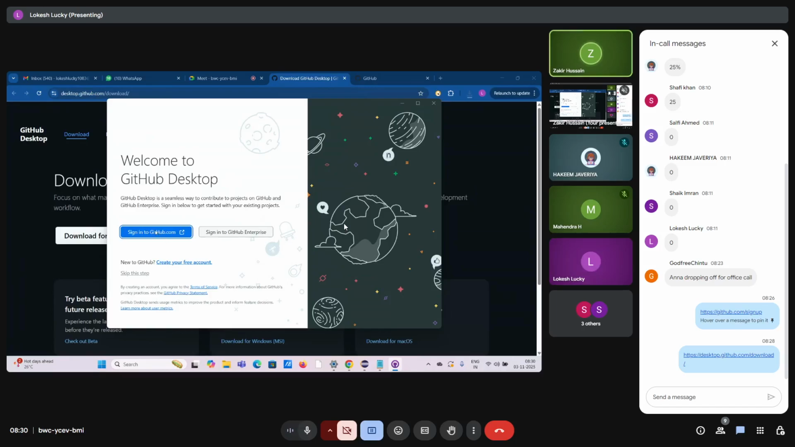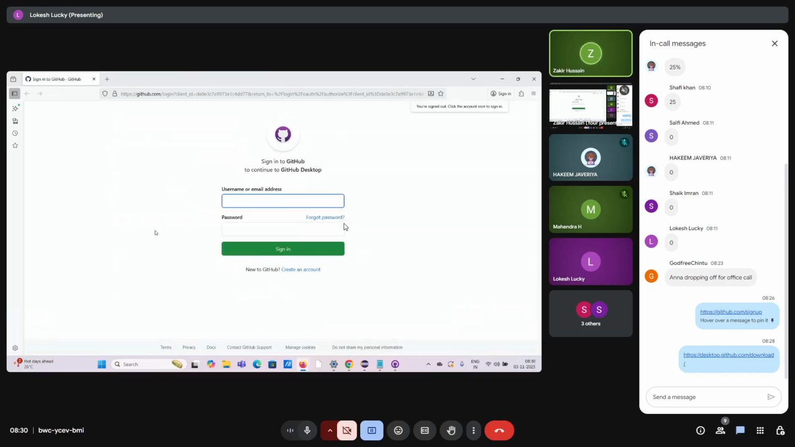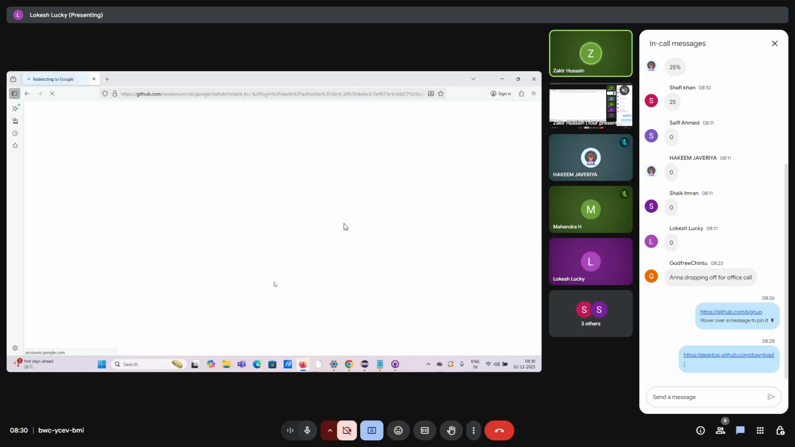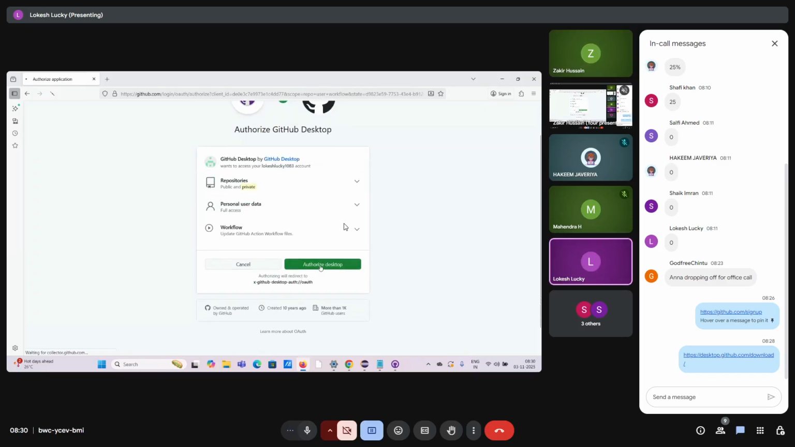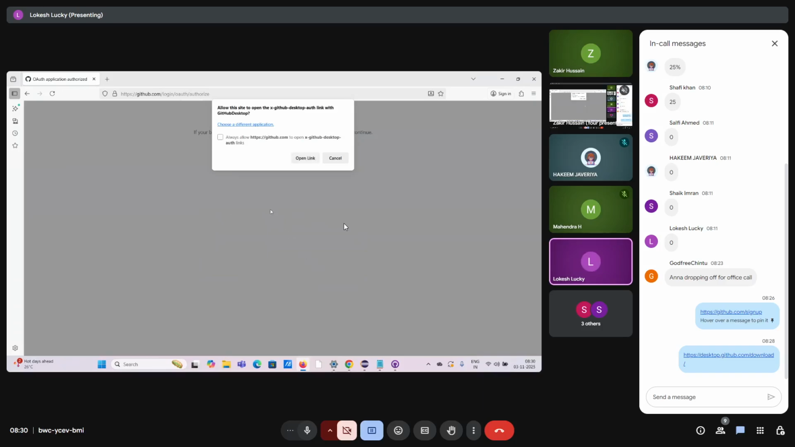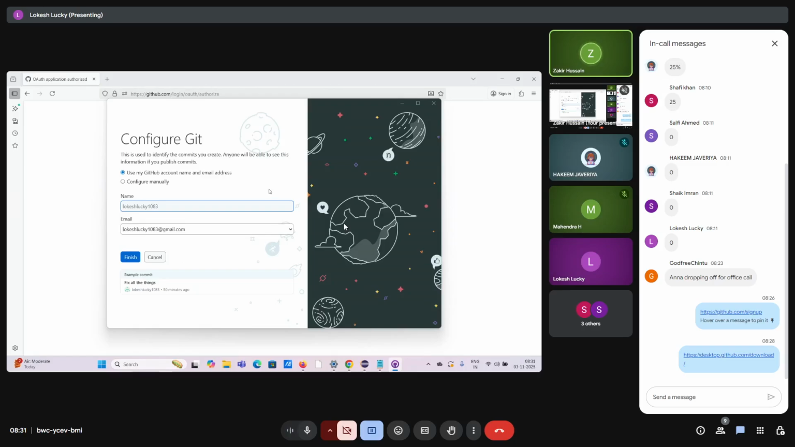Okay, sign in to GitHub. So now it will ask for the credentials. Just log in with your credentials. Okay, you can continue with Google. That should be fine. Yeah, authorize desktop. Yes, check that box and open link. Okay, very good. So yes, click on finish.